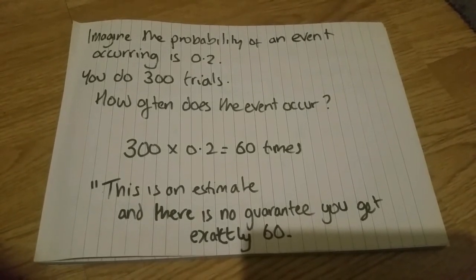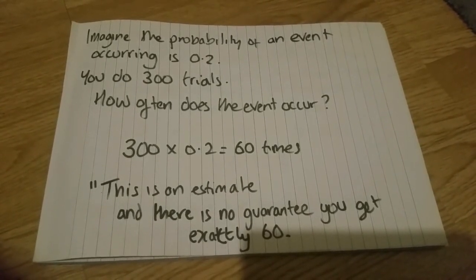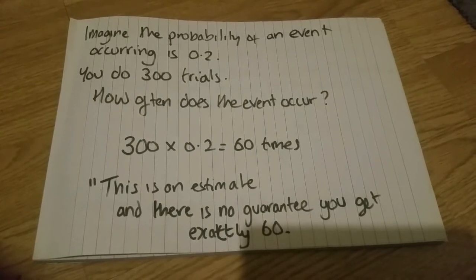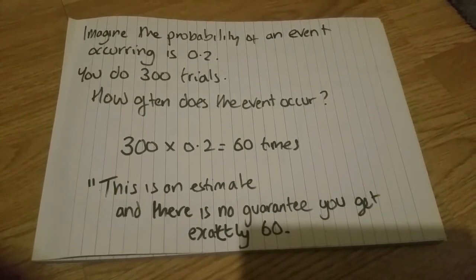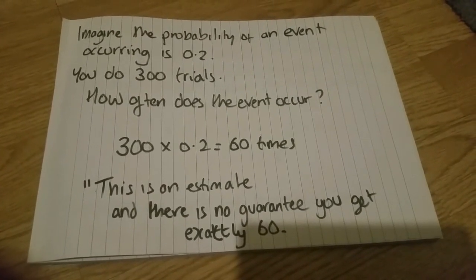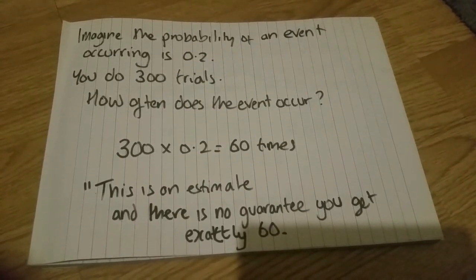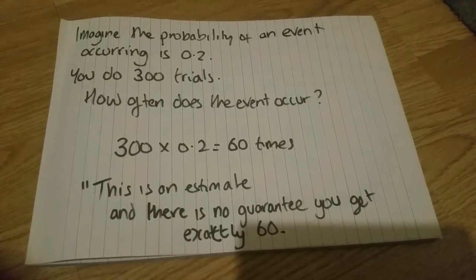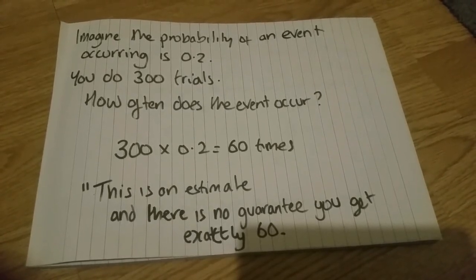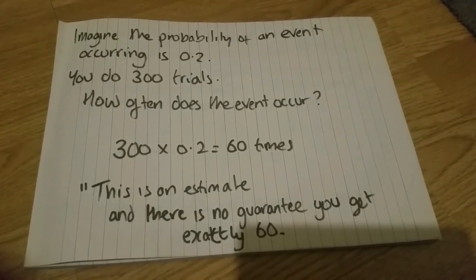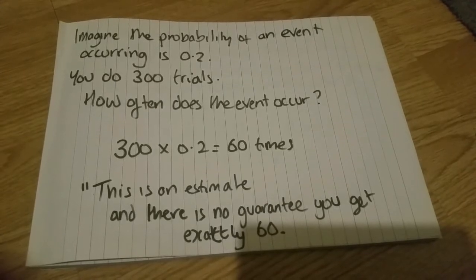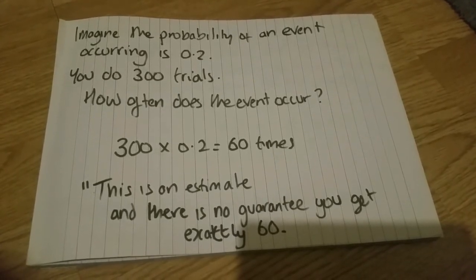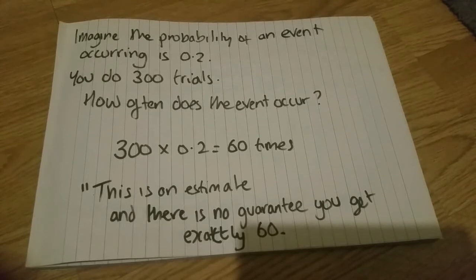So you've got something like a question here, we've got probability of something happening is 0.2, do 300 trials, and you just multiply the numbers. And that's probably what you're most familiar with. And that's what a lot of people were doing when I saw them on Friday. The thing is, that's not all. And we're going to see a couple of other things which you may or may not have seen at GCSE. You probably have if you've done tree diagrams, something like this. But it's really important you don't get them confused.